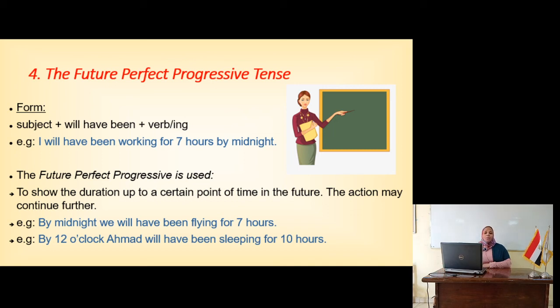That means when the clock reaches 12 o'clock, we have been flying from before this time, 7 hours. From 5, I think, yes, from 5. Okay, by 12 o'clock, Ahmed will have been sleeping for 10 hours. That means Ahmed is sleeping, and when it reaches 12 o'clock, he will have been sleeping for 10 hours.